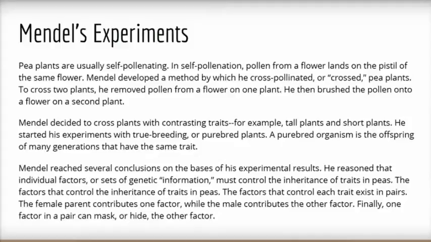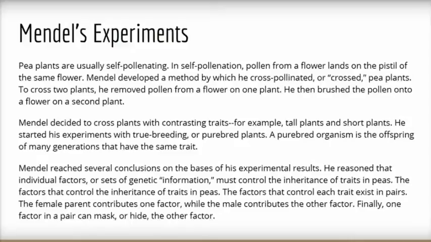Mendel decided to cross plants with contrasting traits, for example, tall plants and short plants. He started his experiments with true-breeding, or purebred, plants. A purebred organism is the offspring of many generations that have the same trait. Mendel reached several conclusions on the basis of his experimental results.